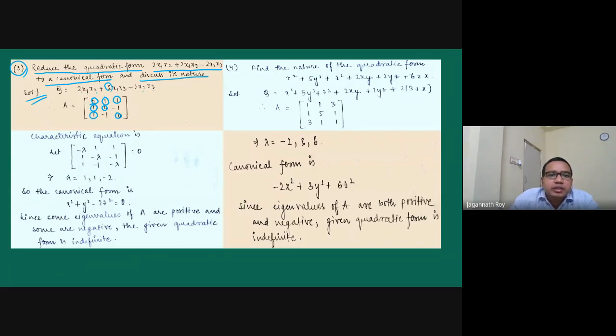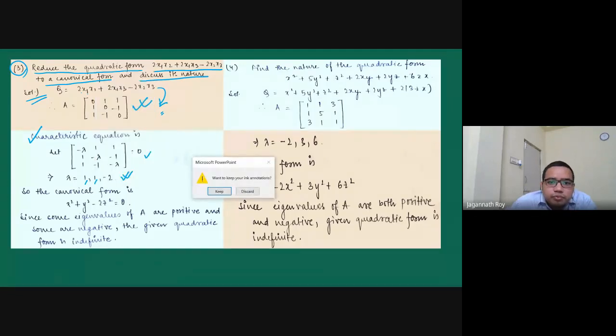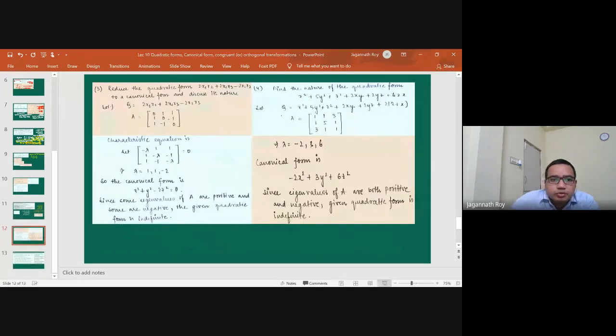On the other hand, x2x3 has coefficient minus 2, so it will be divided by half: minus 1 and minus 1. So we are getting one symmetric matrix. The matrix of the quadratic form is always symmetric, because we are calculating it in this way. Now we'll take the characteristic equation. We find that the lambda values are 1, 1, and minus 2.